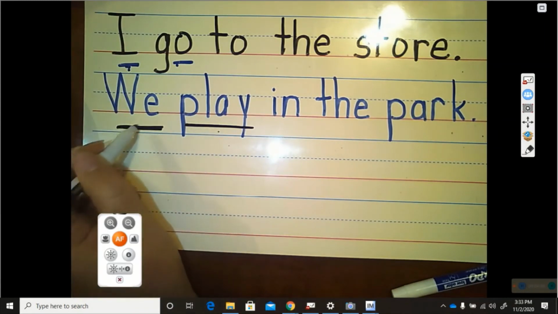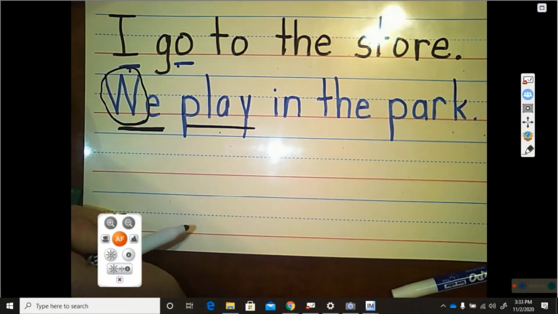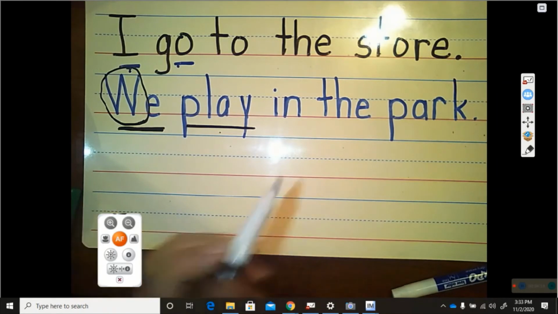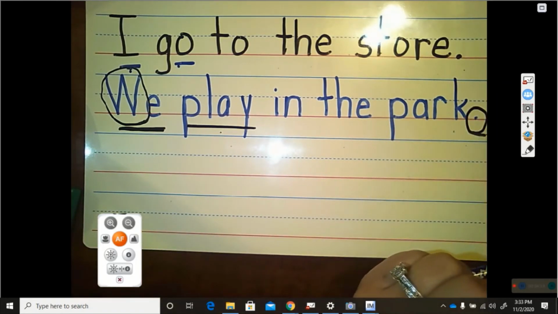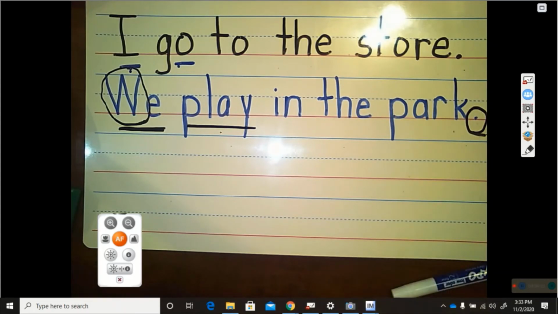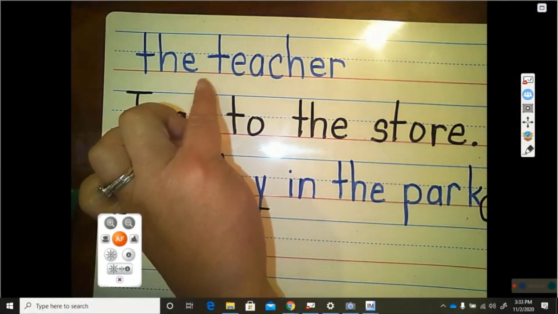Does it begin with a capital letter? Yes, it begins with an uppercase W. Does it end with punctuation? Yes, it ends with a period. It is a sentence.